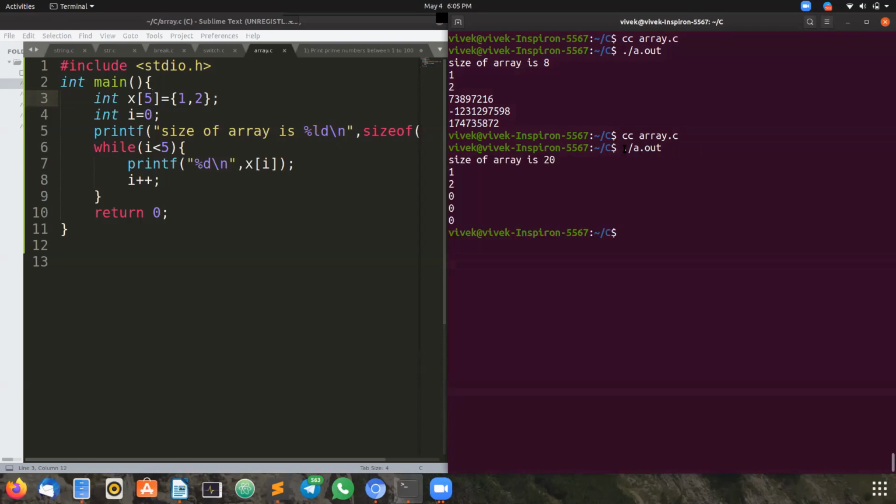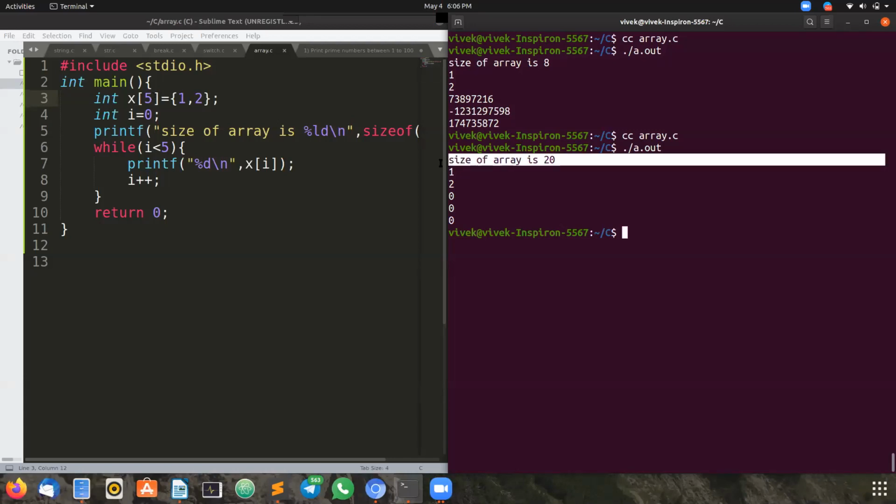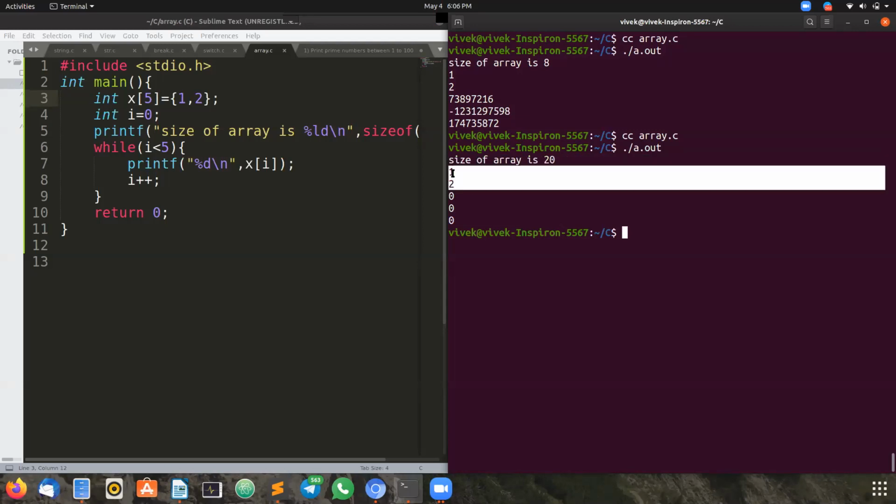See, now the size is 20. Why? Each integer occupies 4 bytes and we have declared an array of size 5. 5 into 4 is 20. So the size of the array is 20 and we have only 2 elements in the array. So 1 and 2, the remaining elements are 0. Am I clear?